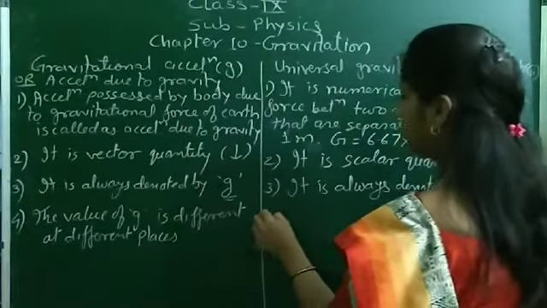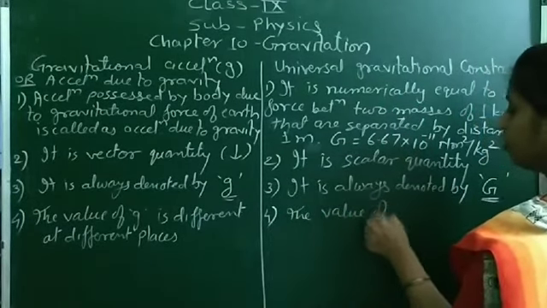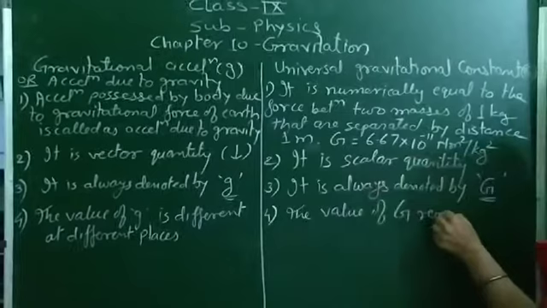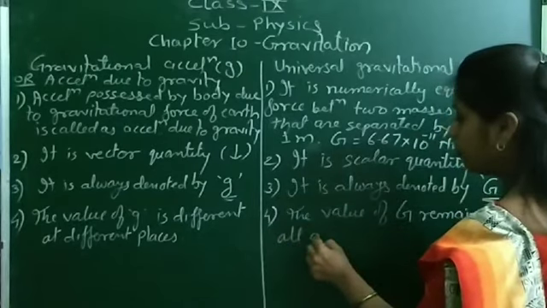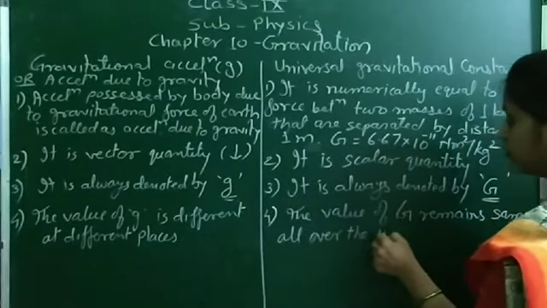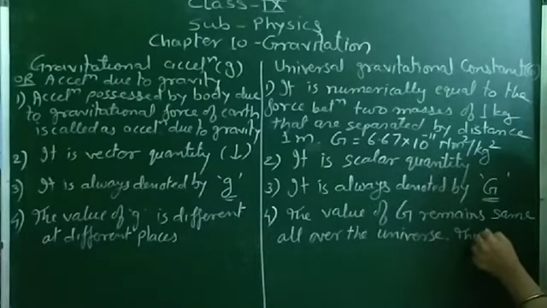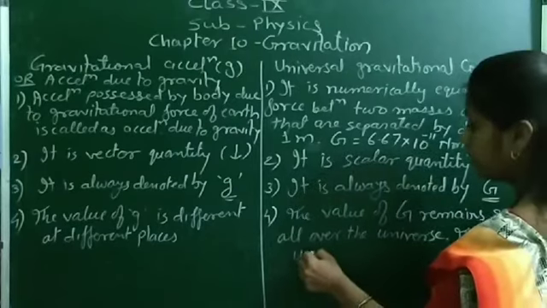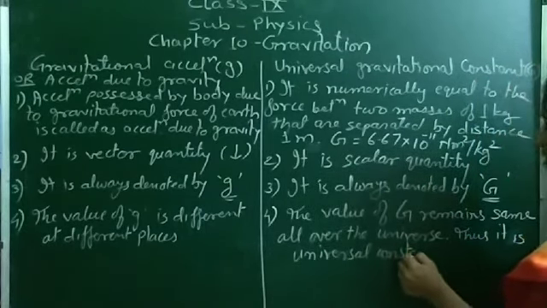And fifth, the value of G remains the same all over the universe. Thus, it is a universal constant.